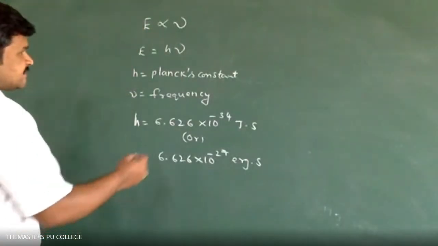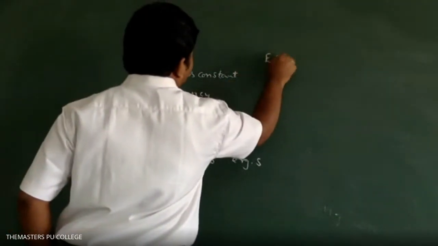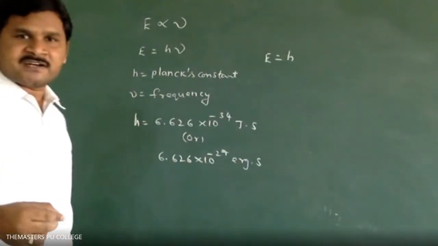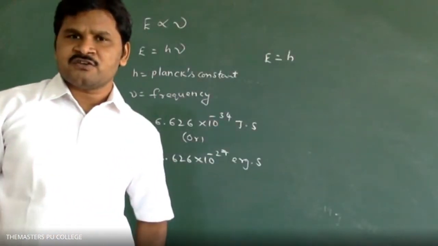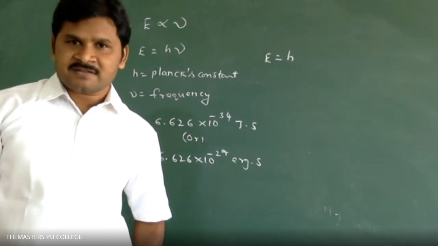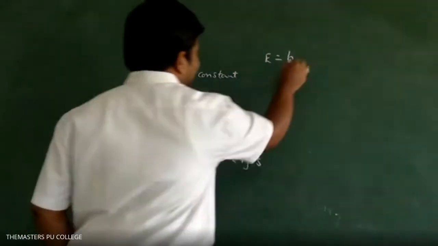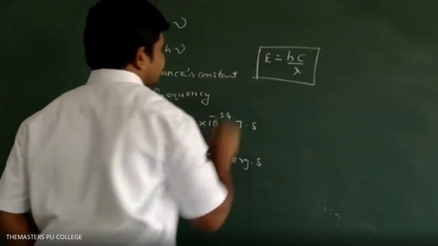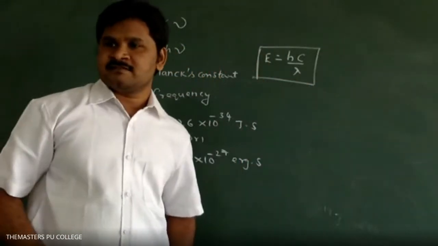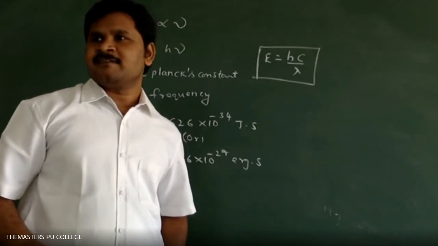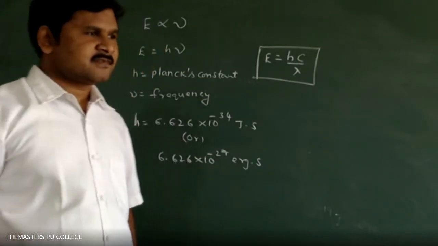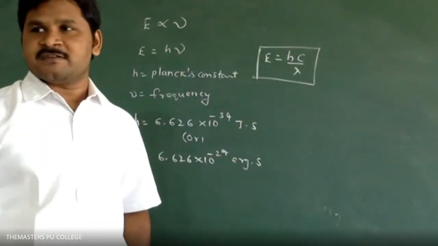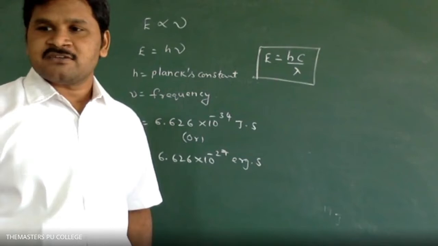Next, E is equal to h nu. What is the other formula we have? Nu is equal to c by lambda. So this relation will also be E is equal to h c by lambda.